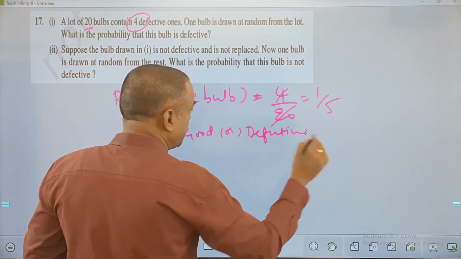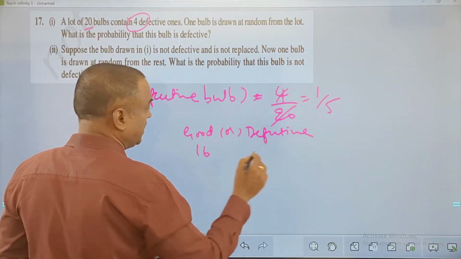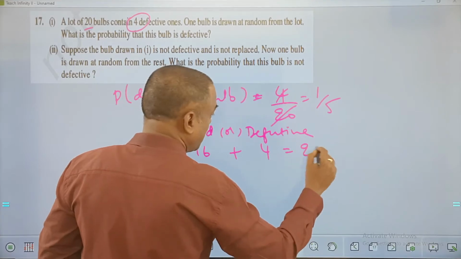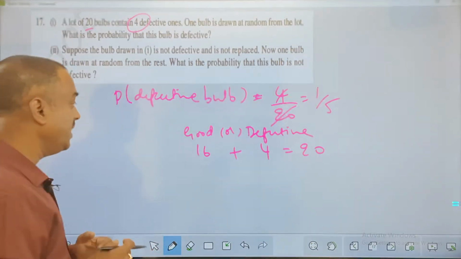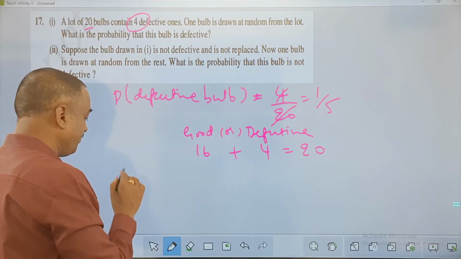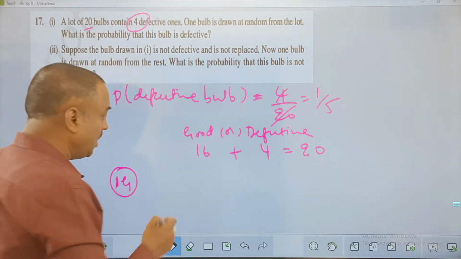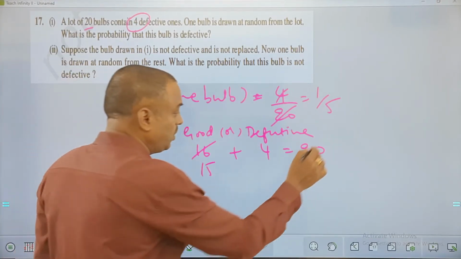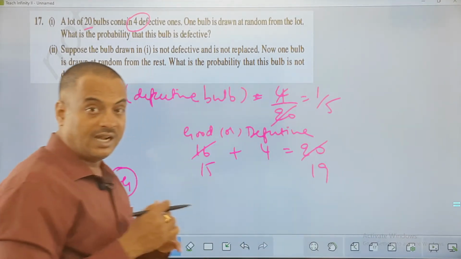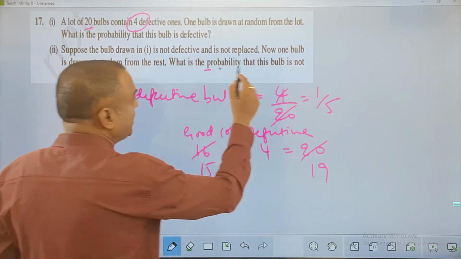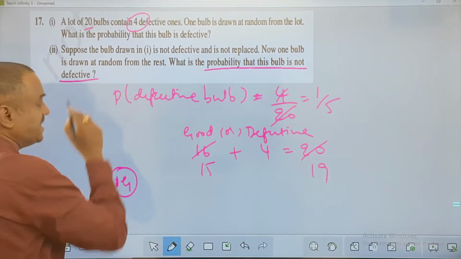And here please understand, good ones are 16, defectives are 4, and total number of bulbs are 20. So first what he did, out of 16 he kept one good bulb aside. Now the good bulbs left with them is how much? 15. And the total left with them is how much? 19.